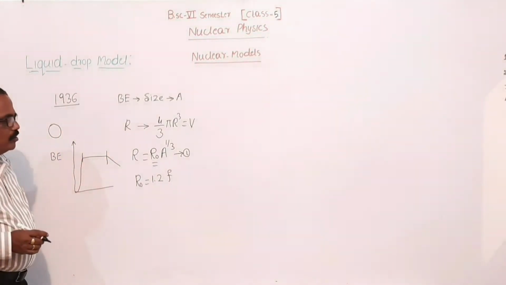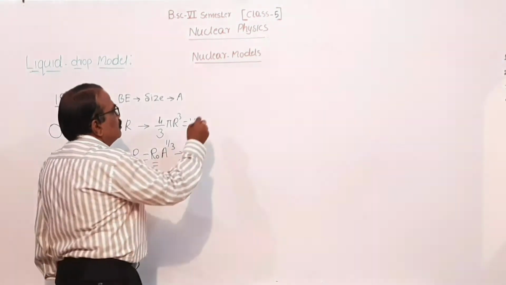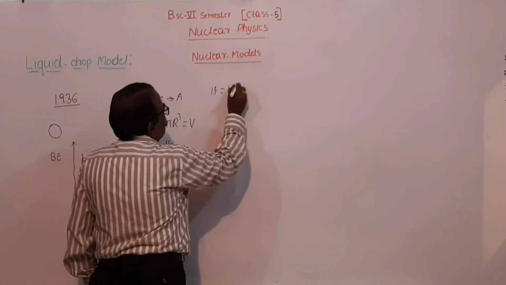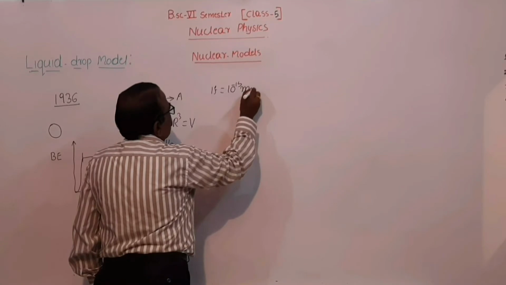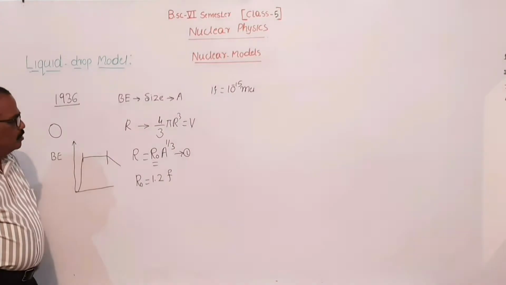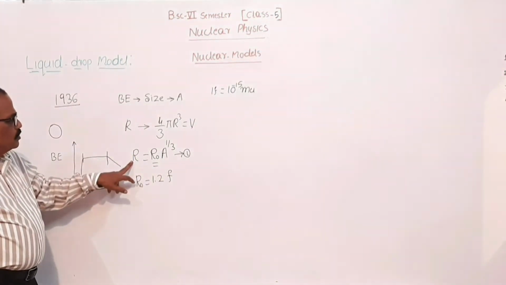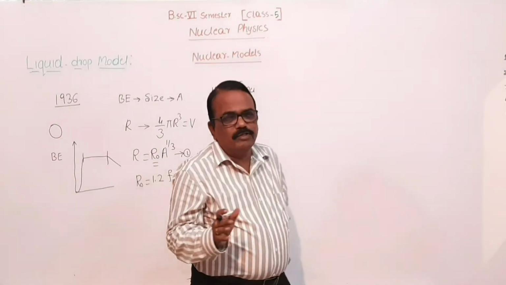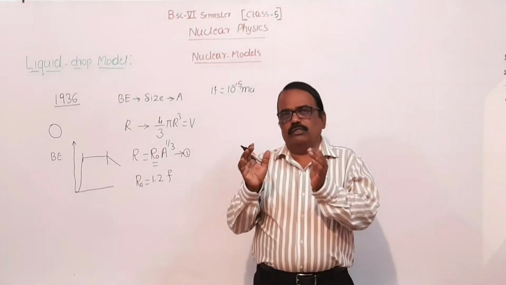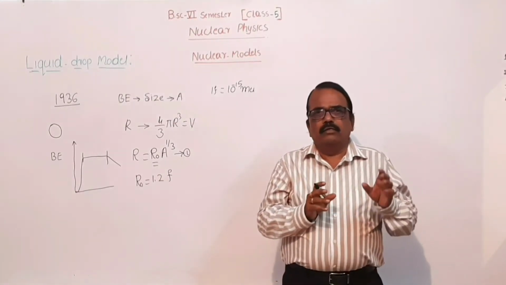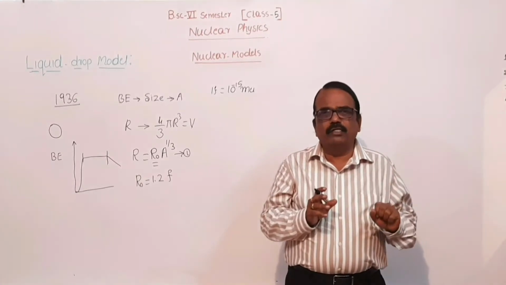You know that 1 Fermi is equal to 10 raised to minus 15 meter. Then A is the mass number. As mass number increases, radius increases. As radius increases, volume goes on increasing. So we came to the conclusion that the atomic nucleus behaves like a drop of dense liquid.